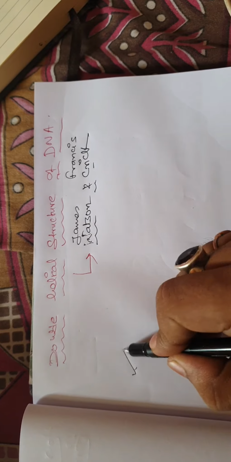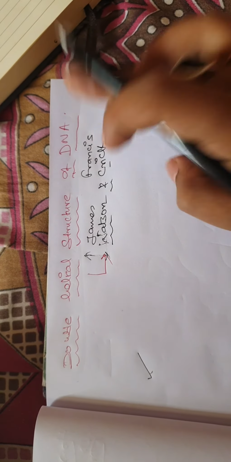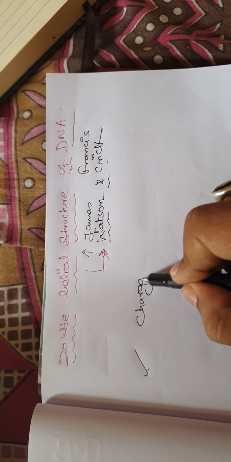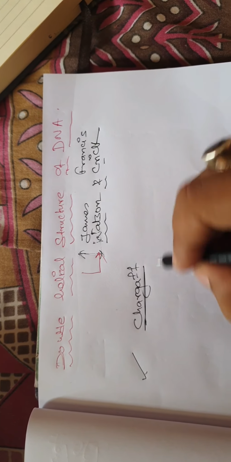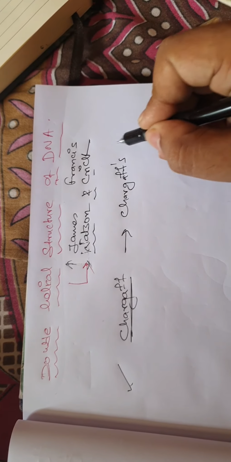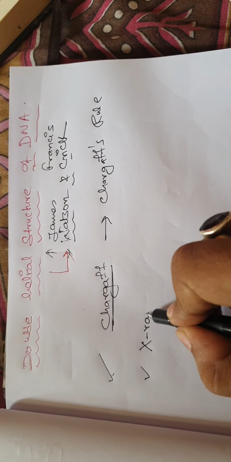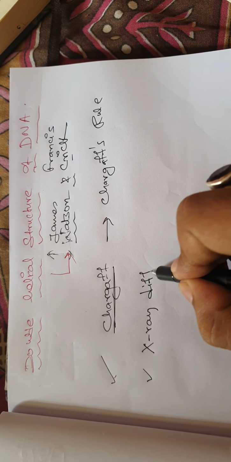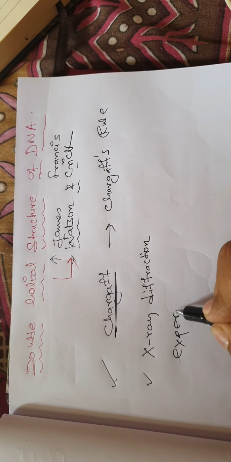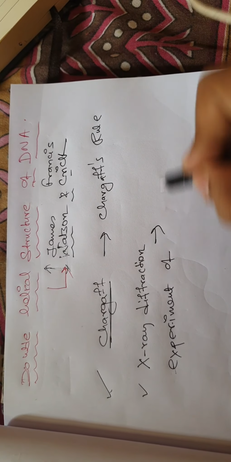But I want to mention, even before James Watson and Francis Crick could tell the double helical structure of DNA, it was the experiment of Chargaff, giving out Chargaff's rule, and the X-ray diffraction experiment of Rosalind Franklin.